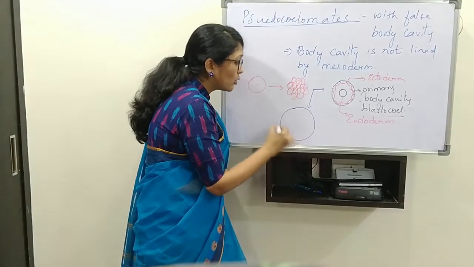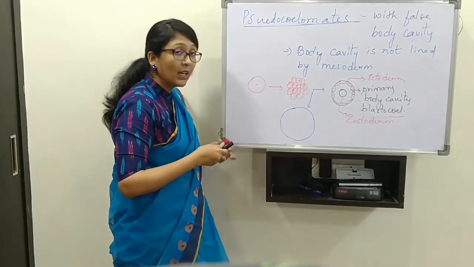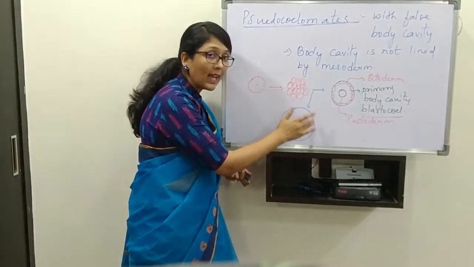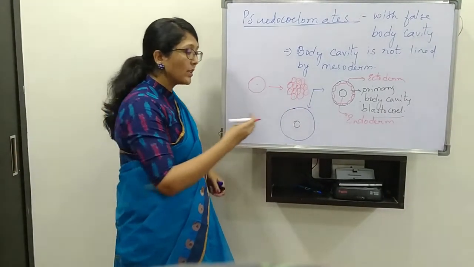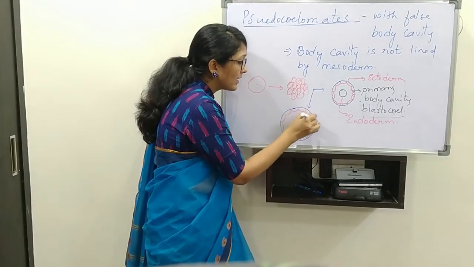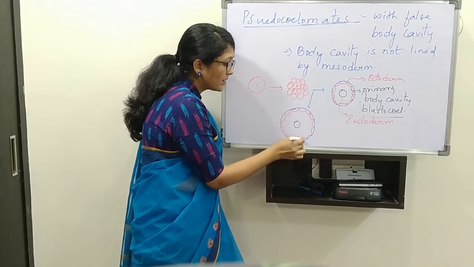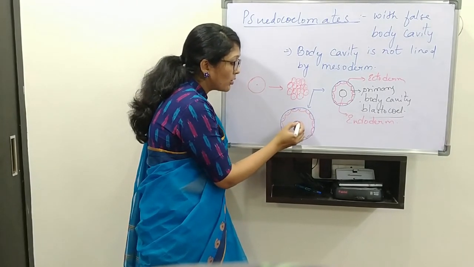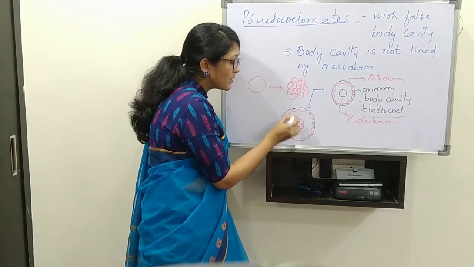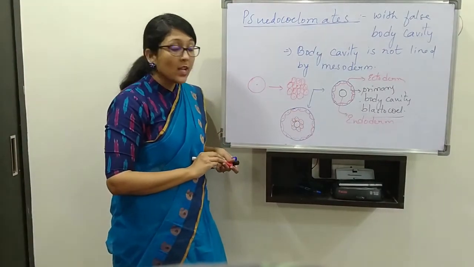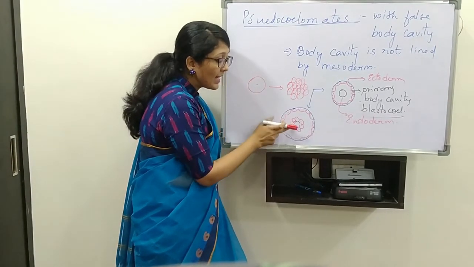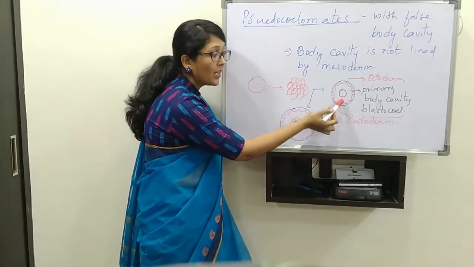First the ectoderm is formed, then the inner endoderm is formed, the primary body cavity is formed, and the mesoderm lines both the ectoderm side and the endoderm side. So the coelom formed here is lined on either side by the mesoderm, but in the other case it is not.